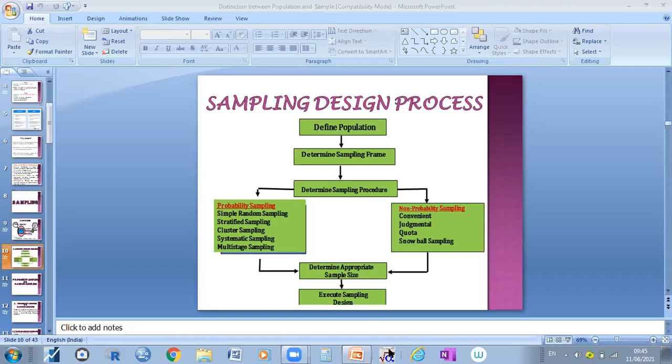For example, take farmers as one heterogeneous group. On the basis of farm size, or on the basis of which crop they are cultivating, we can divide the farmers into different groups. Those who are cultivating cotton are under one group, those cultivating paddy under another, and those cultivating vegetables under another. Like that, we can convert the heterogeneous data into homogeneous. That is called stratified random sampling method.